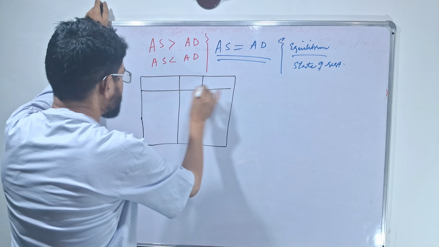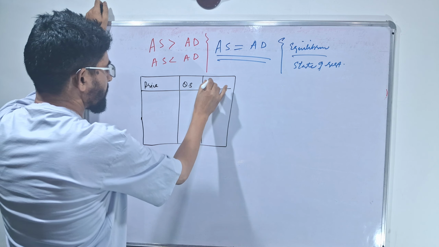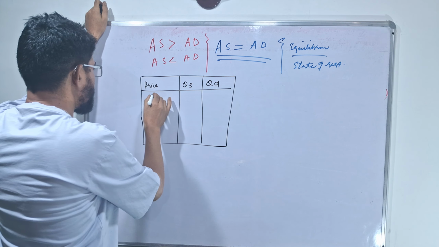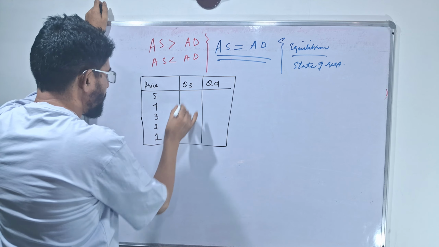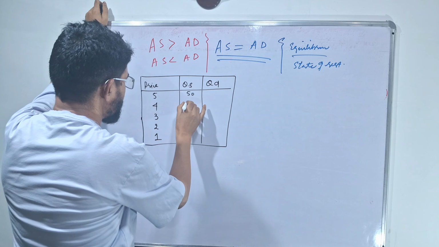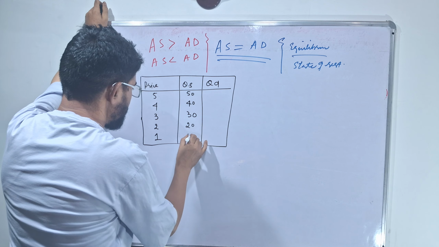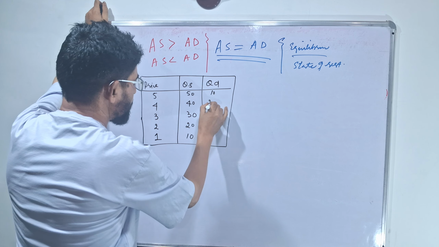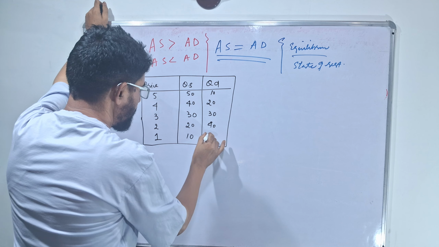For example, this is price, this is quantity supply, this is quantity demand. Price will be 5, 4, 3, 2, 1. Quantity supply 50, 40, 30, 20, 10. Quantity demand 10, 20, 30, 40, 50.